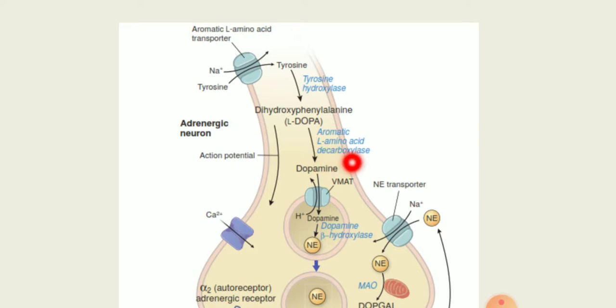Now, this DOPA or dihydroxyphenylalanine is converted to dopamine by aromatic L-amino acid decarboxylase. This is the enzyme which is catalyzing the process, and that decarboxylase enzyme can form serotonin also from the other compound, 5-hydroxytryptophan.